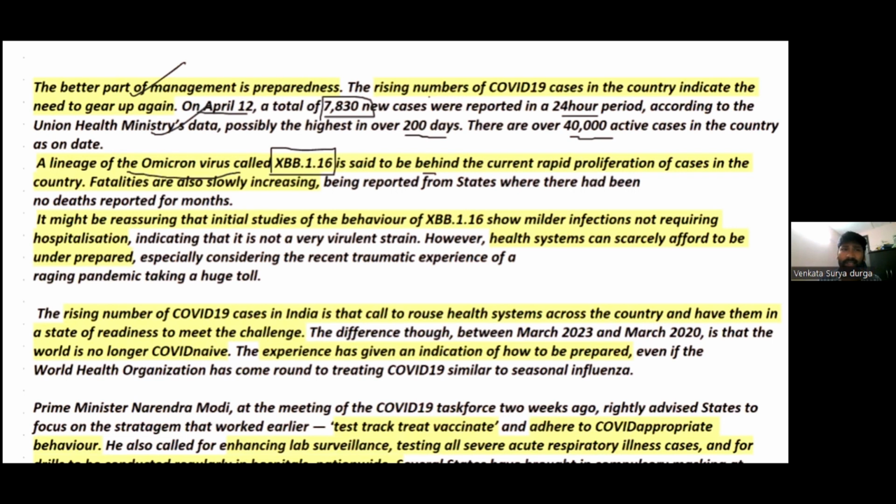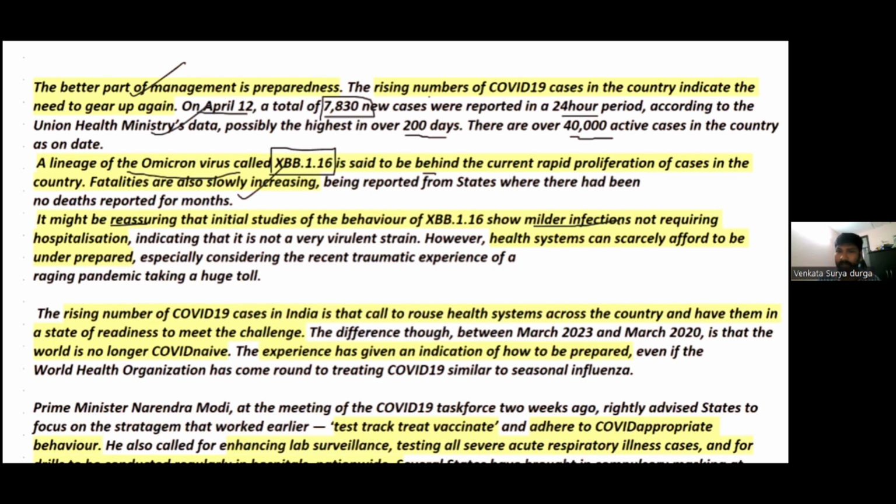And also, there has been an increase in the rate of fatalities as well. It is reassuring that initial studies of the behavior of XBB.1.16 suggest that it is just a milder infection. So not to worry about this, it is just a milder infection and it does not require hospitalization.